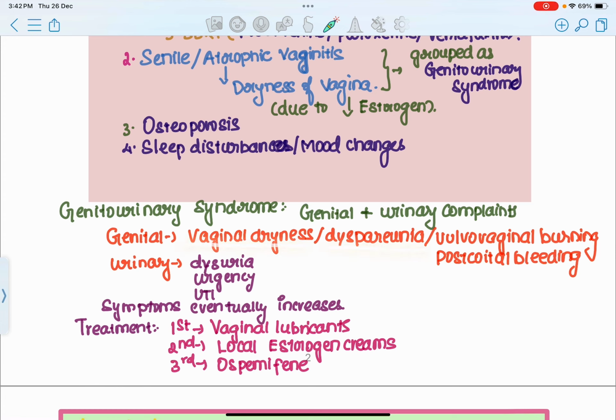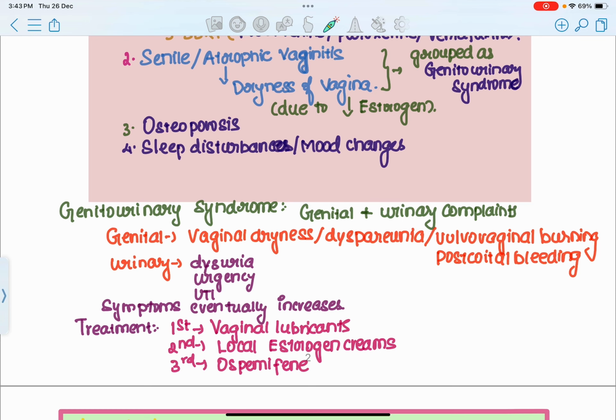Dryness of the vagina, dyspareunia, which is painful intercourse, vulvovaginal burning sensation, and postcoital bleeding, that is bleeding which happens after the act of coitus. So these are the genital complaints, and the urinary complaints are dysuria, urgency and urinary tract infections. So all these urinary and genital complaints can be grouped together and called genitourinary syndrome.